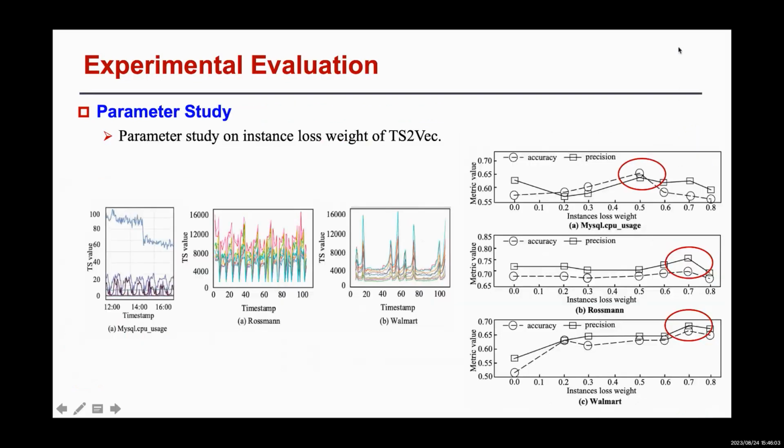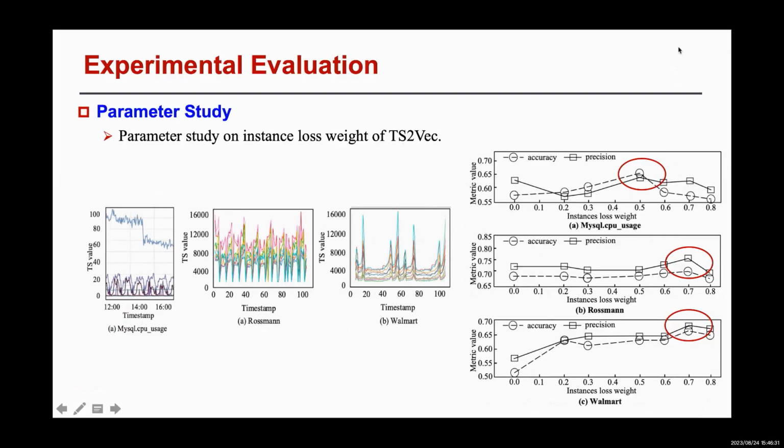We also do comparative experiments on MySQL CPU usage, Rossmann, and Walmart datasets, which have different relations between instances. The accuracy and precision on the MySQL CPU dataset reach the peak when the weight of instance loss is set to 0.5.